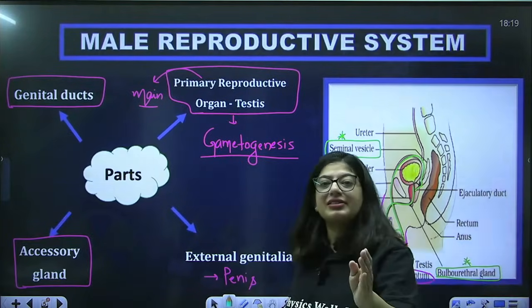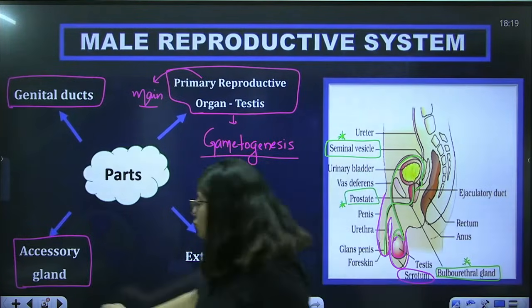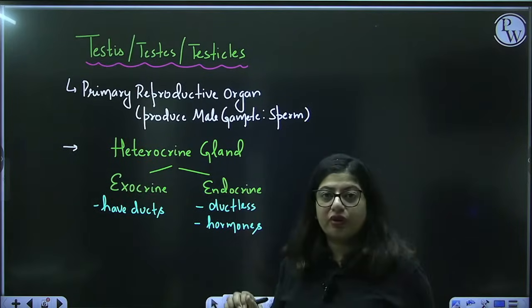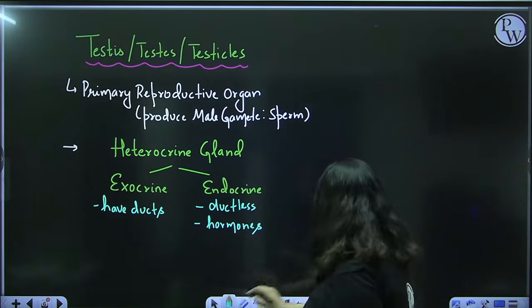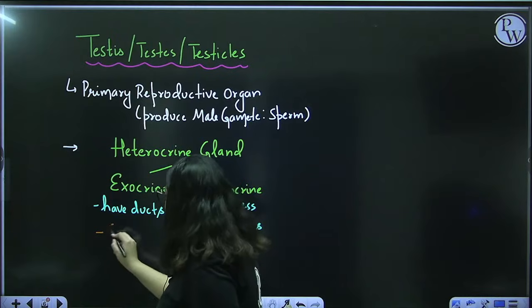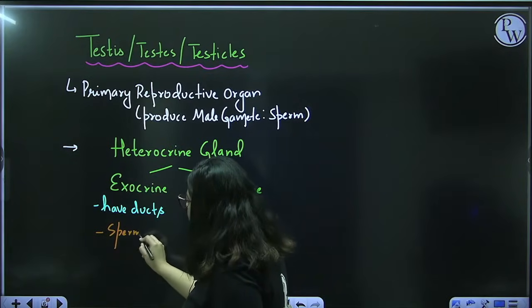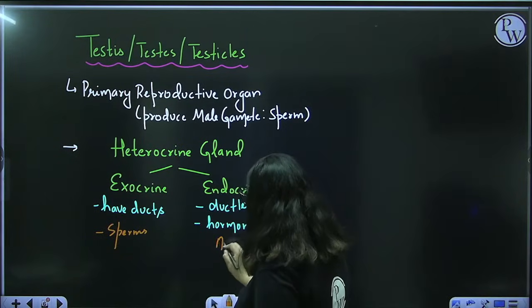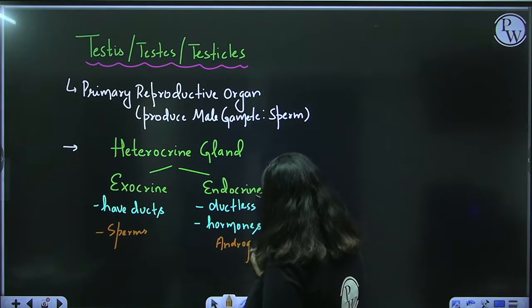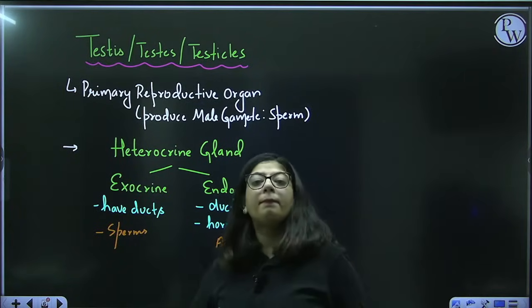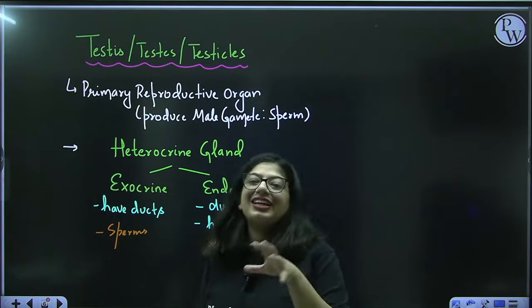That portion is its exocrine portion. So we say that testes is a heterocrine gland. Why? Because sperms are part of the exocrine as they move out through ducts, whereas the hormone androgen moves out through blood. So that part is the endocrine part.